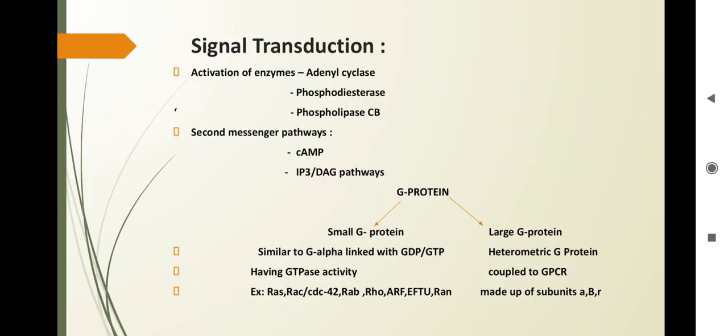Now GPCR shows this type of signal transduction pathway. There are several steps where the signal is passed on through intermediate molecules like G proteins, adenylate cyclase, cyclic AMP, protein kinase A, and many more. So there is activation of enzymes, that is adenylyl cyclase, phosphodiesterase, phospholipase C beta. They also activate secondary messenger pathways like cyclic AMP and the IP3-DAG pathway that I will explain in a later slide.